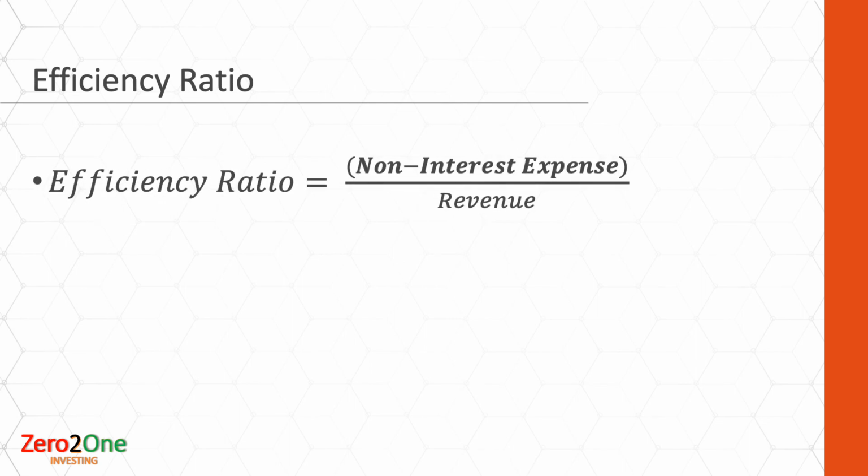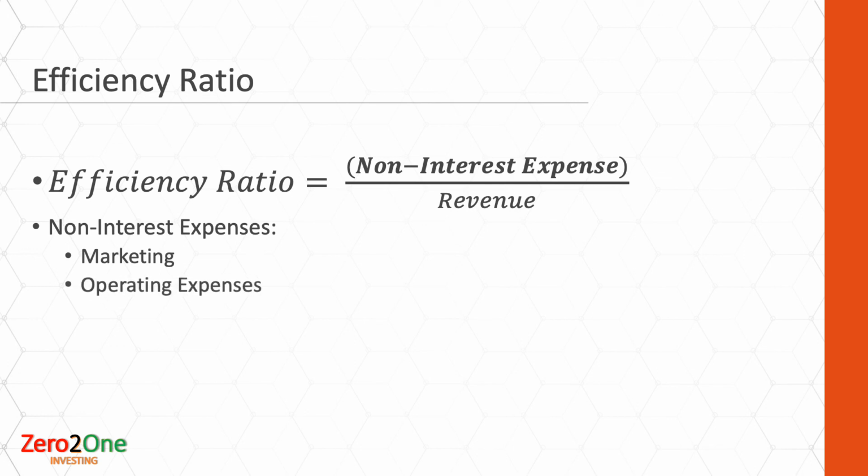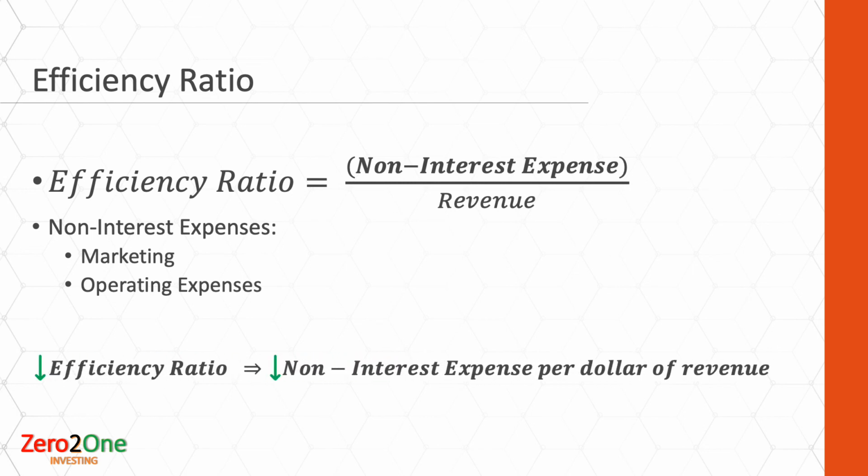The efficiency ratio, as the name indicates, helps to assess the efficiency of the bank's operations, and it is calculated by dividing non-interest expenses by revenue. The efficiency ratio does not include the interest expenses, as they naturally occur when the deposits within the bank grow. However, non-interest expenses such as marketing and operational expenses can be controlled by the bank. A lower efficiency ratio shows that there is less non-interest expense per dollar of revenue, and hence it is better for the bank.